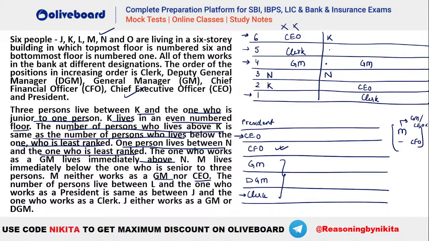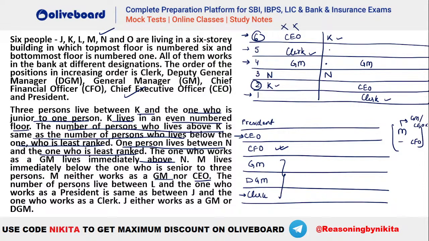3 persons live between K and junior to 1 person. So that means K can either be on 2 or on 6, right? And CEO has to be at a gap of 3. चलो ठीक है. Then K lives in an even numbered floor. Done. The number of persons who live above K is same as the one who lives below the one who is the least ranked person. That means you can see clerk की बात हो रही है. So if K is here, clerk has to be here. Okay, no issues. Then we have this information.